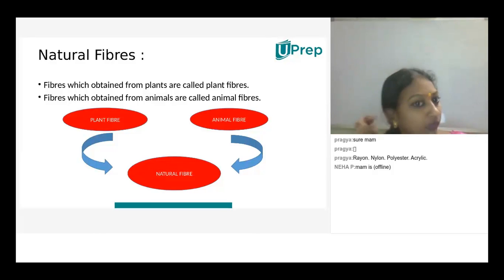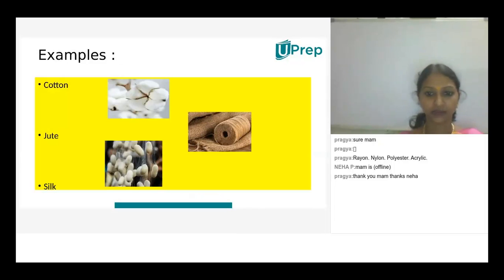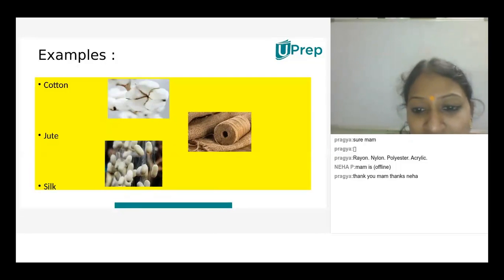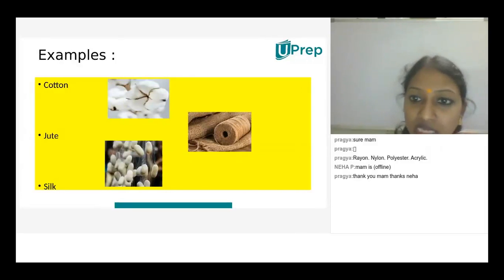Plant fiber, like jute, cotton, and silk. Okay, leave. So when we discuss natural fibers, especially plant fibers, there are many examples: cotton, jute, silk. Why will we go with silk, children? Silk is obtained from silkworms.